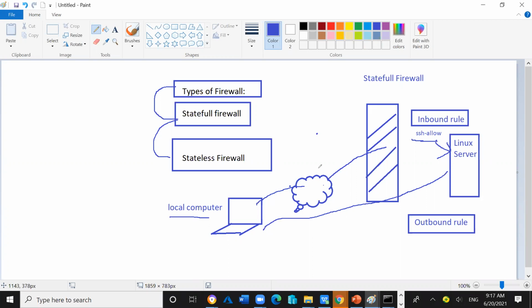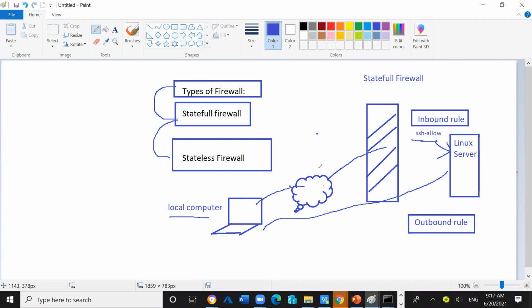Remember guys, a connection will always be considered a completed, successful connection when the incoming request coming from the user reaches the server, the server also gives the response, and the response is also connected towards the user computer who requested.